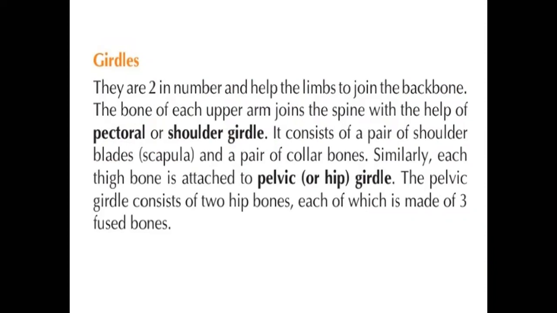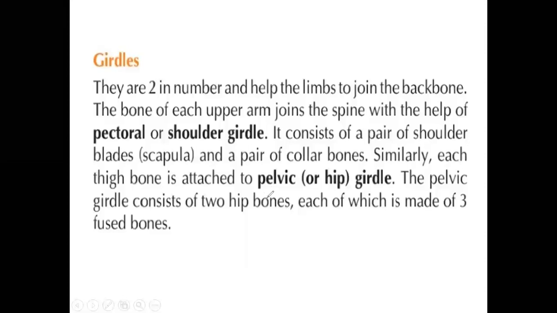So what are these girdles? They are two in number and help the limbs join the backbone. The bone of each upper arm joins the spine with the help of the pectoral or shoulder girdle. It consists of a pair of shoulder blades, the scapula, and a pair of collarbones. Similarly, each thigh bone is attached to the pelvic girdle.